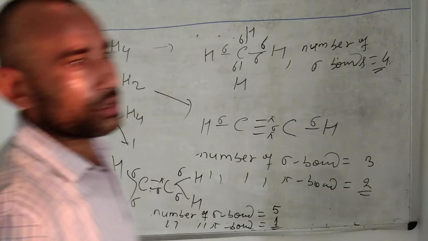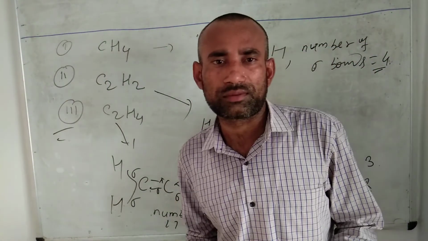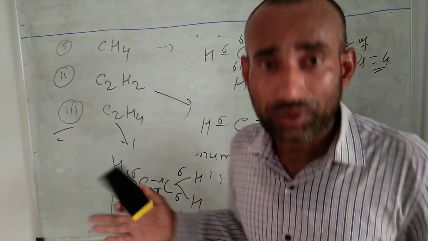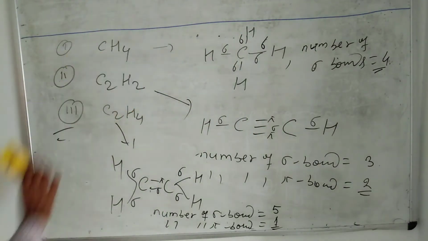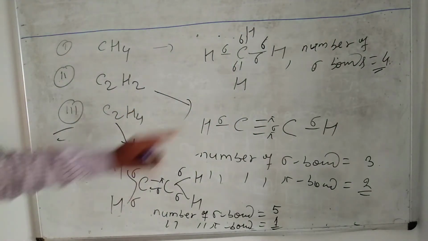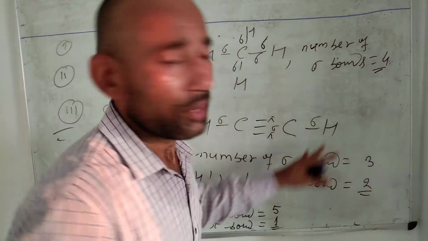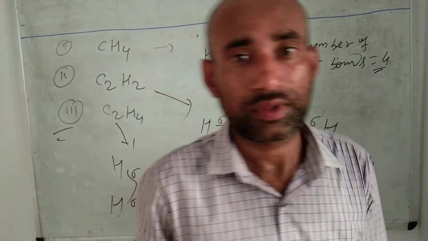If anyone has a doubt, immediately ask me, no problem. You can ask me multiple times. So this is the basic method, by drawing the structures, but I am giving the shortcut.